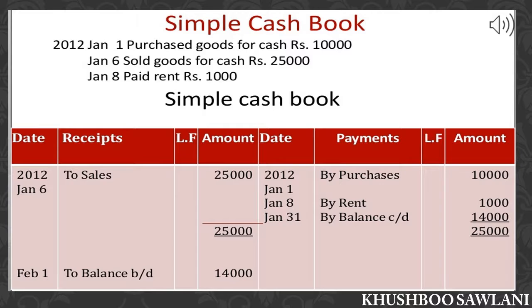And the last, paid rent rupees 1,000. So rent account debit to cash. Rent is our expense according to nominal rule and cash goes out of the business. On credit side, by rent. Name will be opposite and rupees 1,000. Thus, after getting total 25,000 and deducting on credit side, the balance carry forward will be 14,000, which we shall write on Feb 1 for the next month, to balance brought forward 14,000.